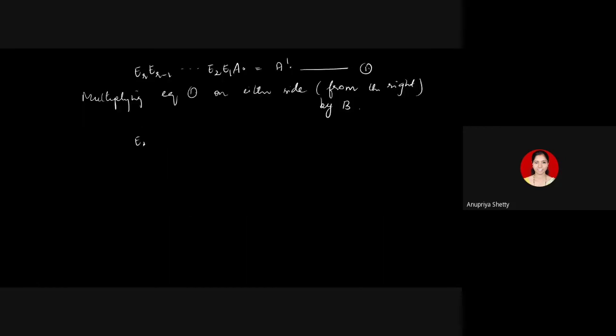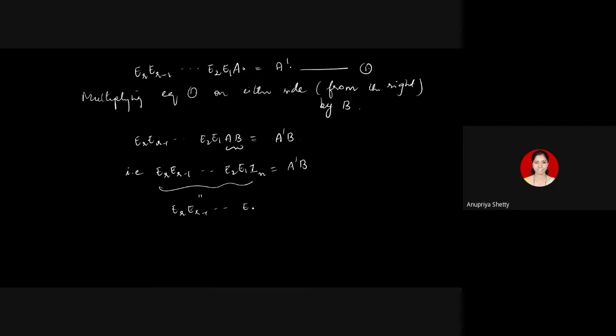So equation 1 I have to multiply. These will remain as they are. E2, E1, A into B, that's equal to A dash into B. What is A into B? A into B is identity. A dash into B will remain as it is. Identity I can omit writing. So this is also same as ER, ER minus 1, etc., E2, E1, that's equal to A dash into B.